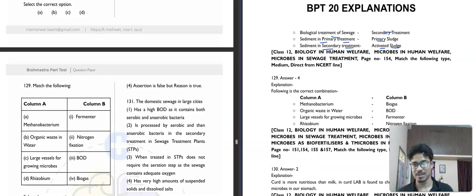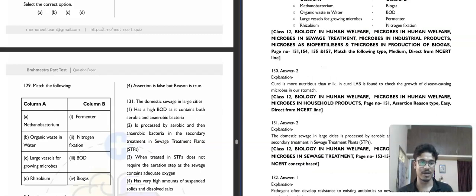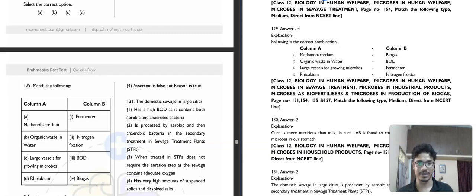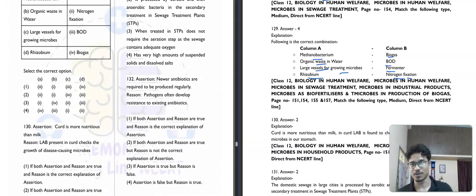Moving to the next question, that is question number 129. It is also match the following. Methanobacterium will be matched with biogas, you know that. Methanobacterium, methane, biogas. Organic waste in water is biochemical oxygen demand, BOD. Large vessels for growing microbes is fermenter. Rhizobium is nitrogen fixation bacteria. So our correct answer for this match the following type question will be option number 4.